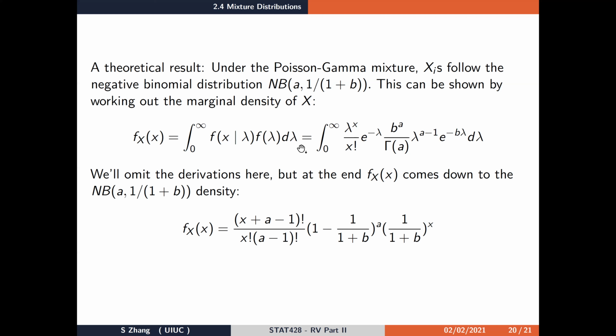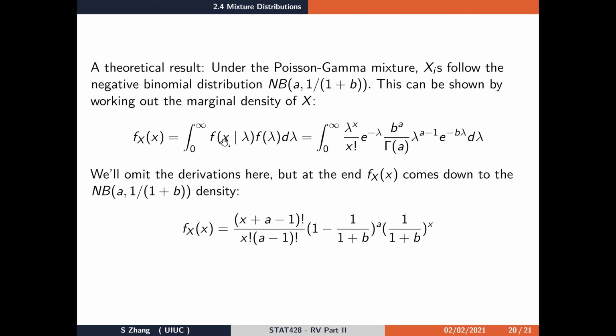Essentially, we are just applying the continuous law of total probability, where we get the marginal distribution by integrating out the other thing. In this case, the other random variable is lambda over its support.